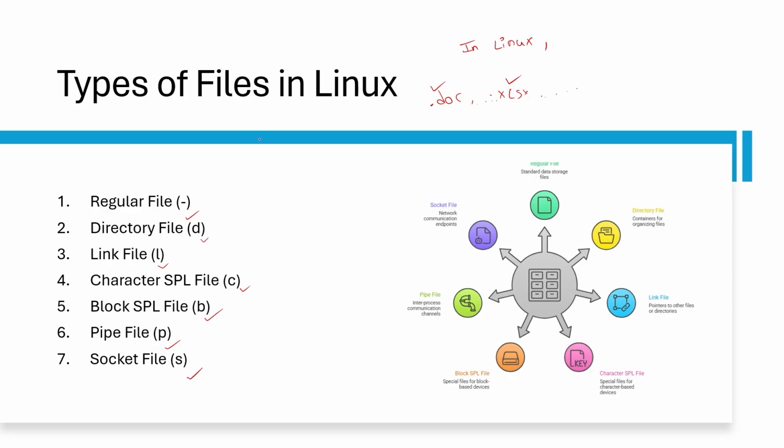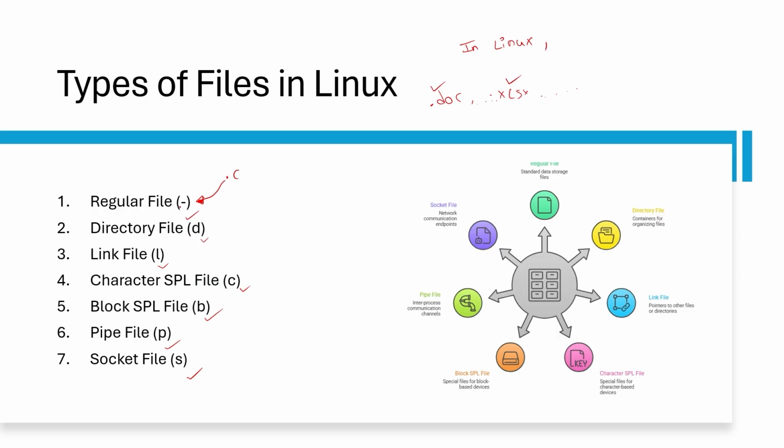Like that, in Linux these are the 7 types present. Normally we create a .c file for writing the source code of a C program, right? That comes under regular file.